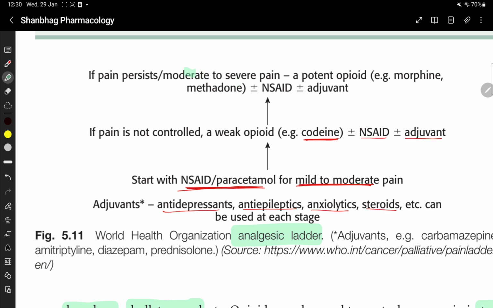If pain persists, moderate to severe pain, then use a potent opioid like morphine or methadone, plus or minus NSAID, plus or minus adjuvant. Mild to moderate pain, give NSAID or paracetamol. If pain is not controlled, give a weak opioid like codeine, plus or minus NSAID, plus or minus adjuvant. Adjuvants can be antidepressants, anti-epileptics, anxiolytics or steroids.